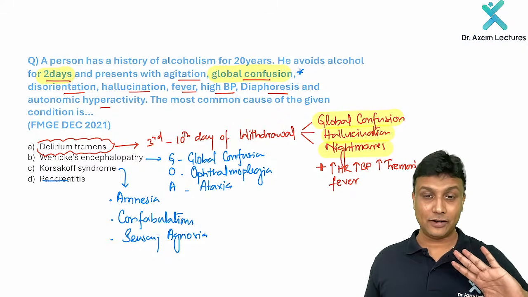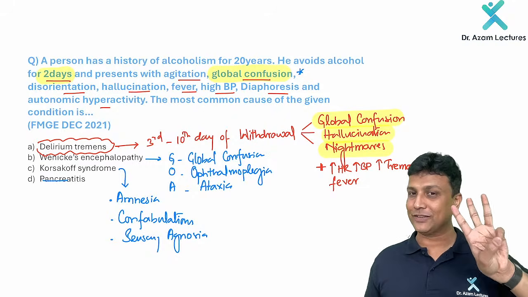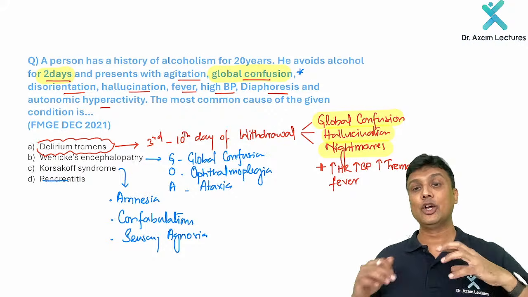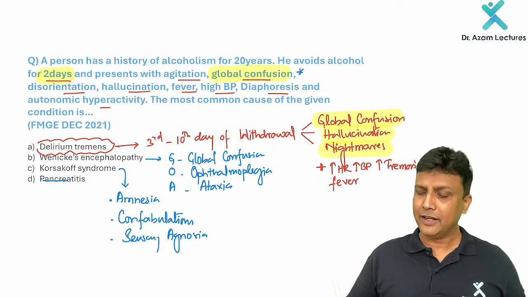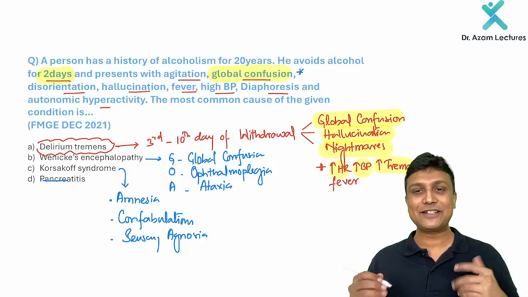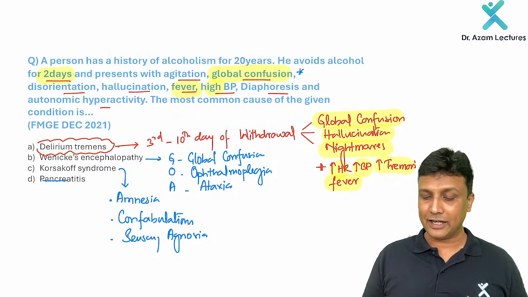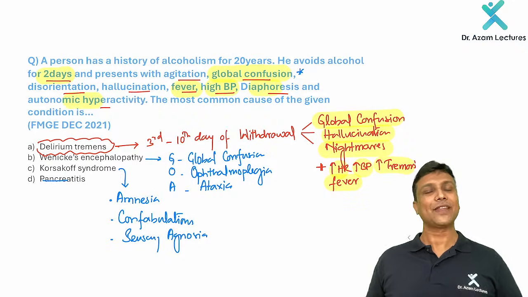Please remember that combination very clearly. Global confusion, hallucination, along with the nightmares, and along with this, we will also find the physical signs like increased heart rate, increased BP. Yes, of course, tremors will be there. The name itself is given as delirium tremens, as well as fever will occur. So high fever, high BP, and all these things are given here. So are you understanding now?